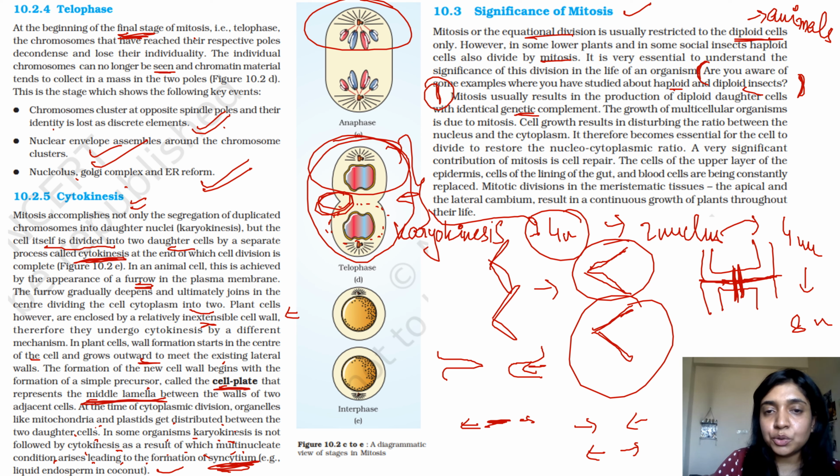The growth of a multicellular organism is due to mitosis. This is the second point. Cell growth results in disturbing the ratio between the nucleus and the cytoplasm. It therefore becomes essential for the cell to divide to restore the nucleocytoplasmic ratio. This is the third point. A very significant contribution of mitosis is cell repair. The cells of the upper layer of the epidermis, cells of the lining of the gut and blood cells are being constantly replaced. Mitotic division also occurs in the meristematic tissue, etc.